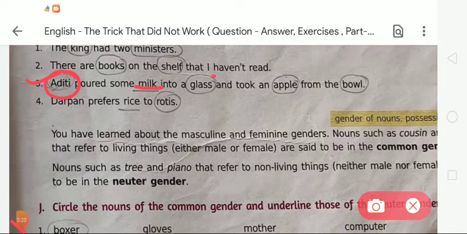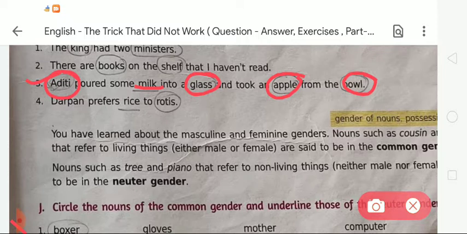Now the next, a glass. The number of glass is 1, so we have to circle it. After that, an apple. It means there is only one apple, so we have to circle it. Now the next, from the bowl. It means there is one bowl, so we have to circle it.